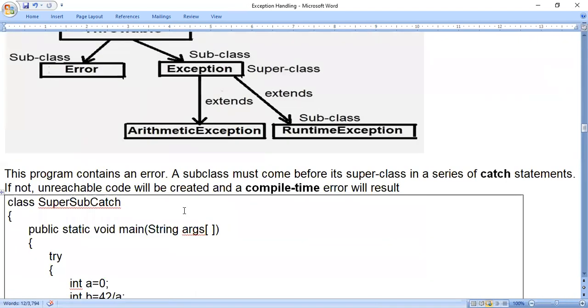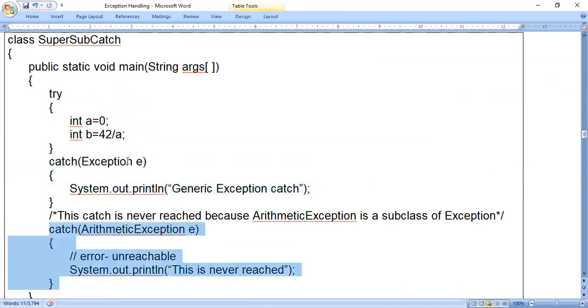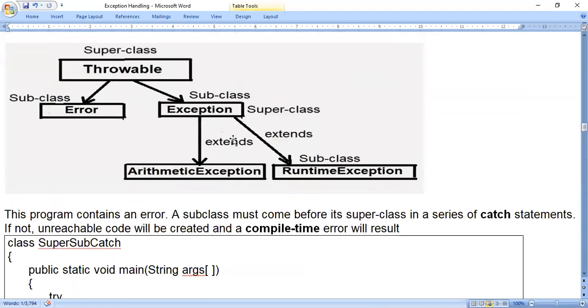In this example, class SuperSubCatch has a main method. We will just concentrate on two catch blocks. In the first catch statement, I used the class name exception. In the second catch statement, I used arithmetic exception. Now we go to the diagram: exception is the superclass, and arithmetic exception is the subclass.